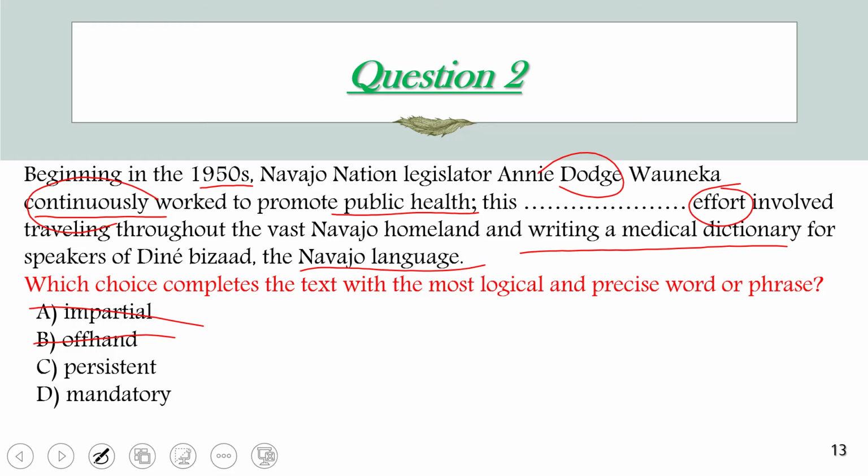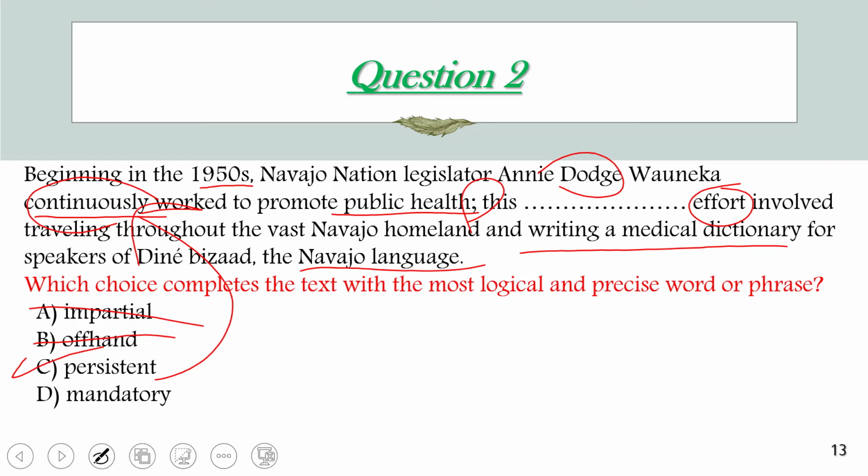Persistent, more than perfect. So persistent here, we can say that persistent effort just reinforces the word continuously worked to promote public health of those people. And here we also have the semicolon that tells us the clue can be found in the previous, the first sentence. So persistent reinforces the meaning of the words continuously worked to promote. So her work was persistent. She worked continuously to improve and promote public health for those people.